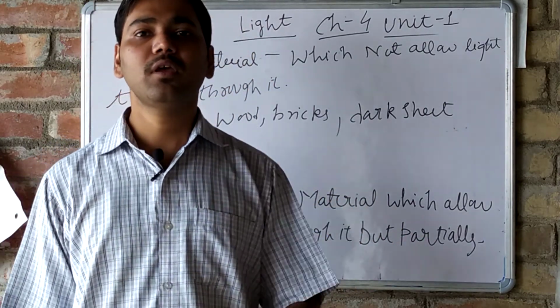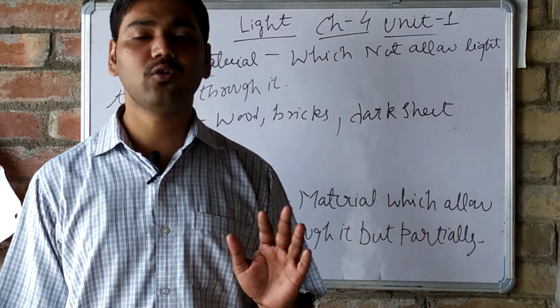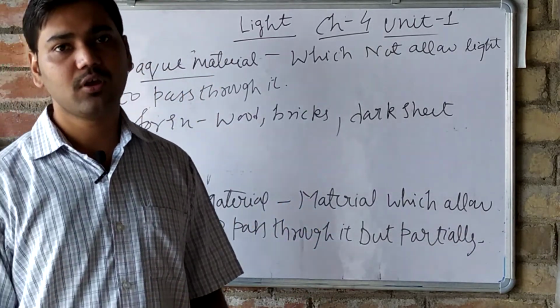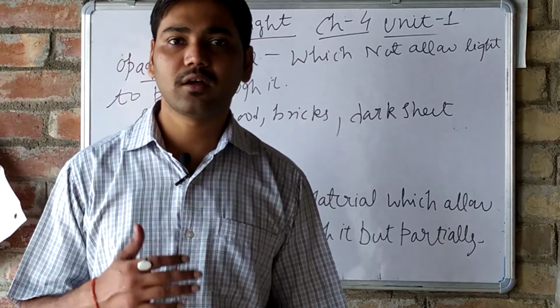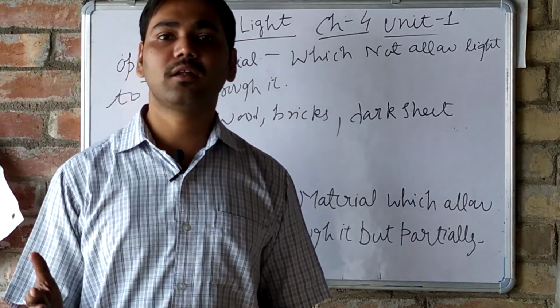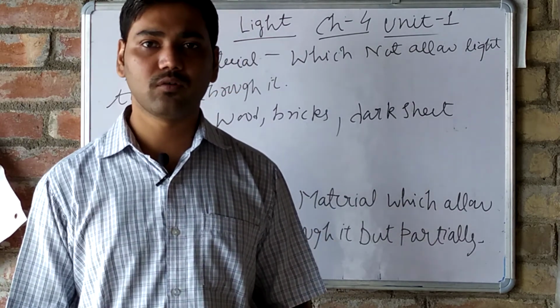In opaque, what happens? We are not able to see the things. It does not allow the light energy to pass through it. दिखेगा ही नहीं. Simple. So these are the terms we have studied here. Other terms we will study in our next video. Okay, thank you.